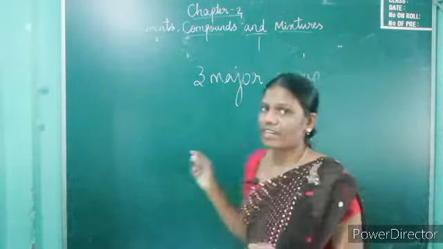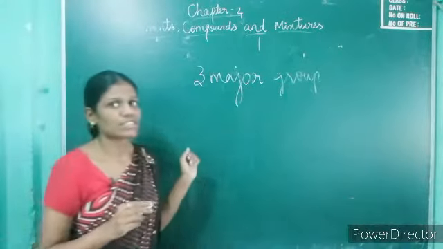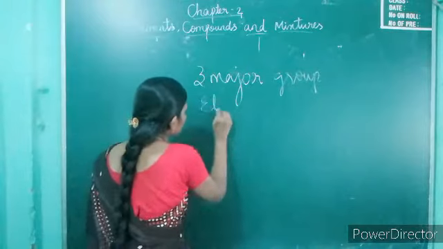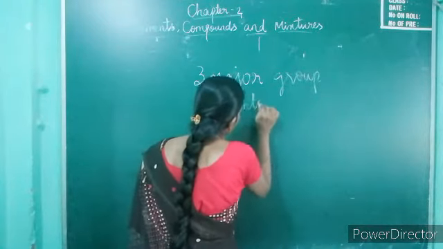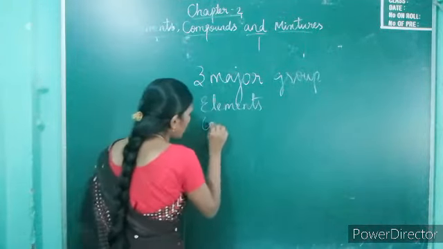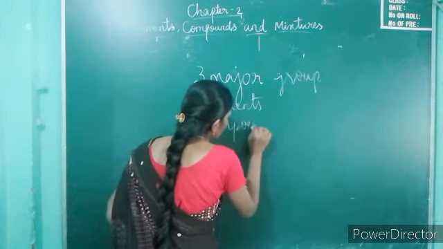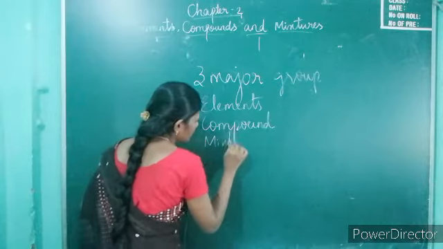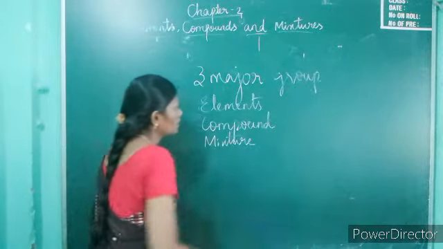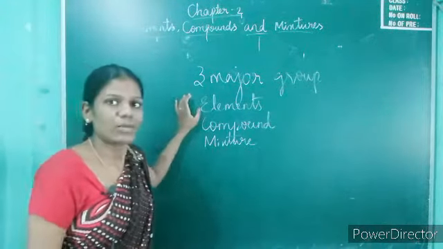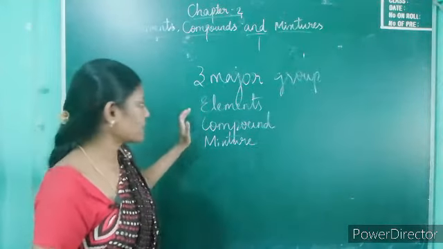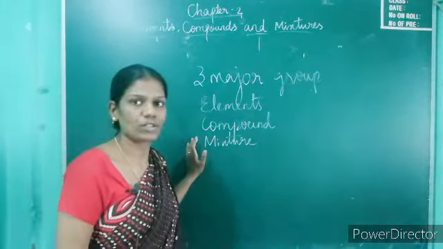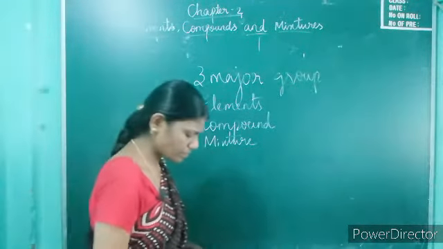On the properties of the substance. What are the 3 major groups? Yes, first one is elements, second one is compounds, and third one is mixtures. Elements is the first major group, the second major group is compounds, the third major group is mixtures.